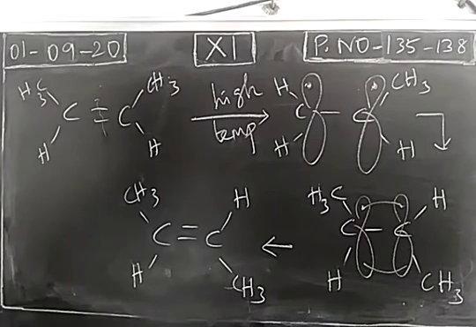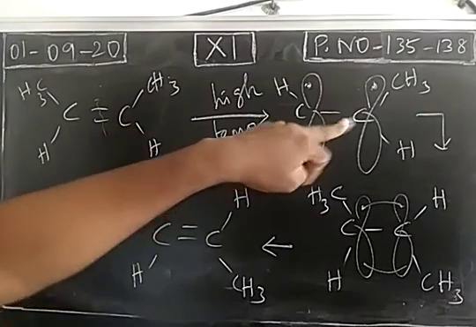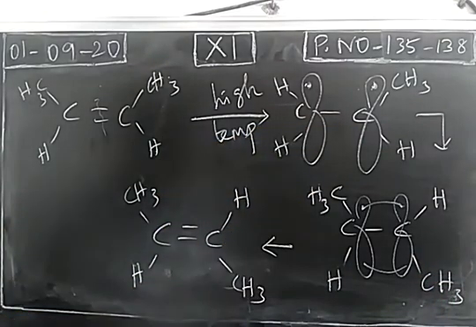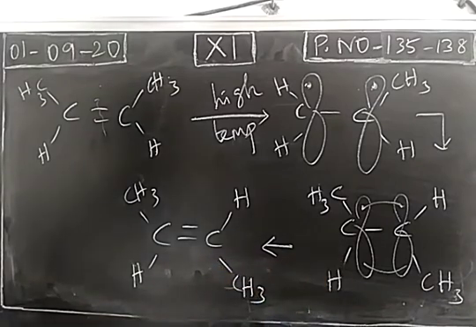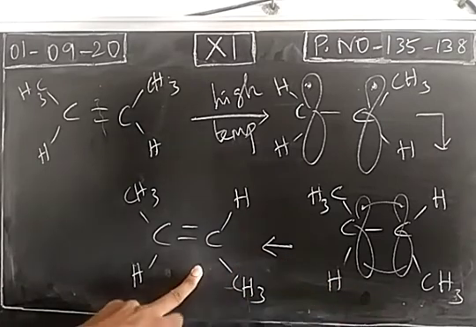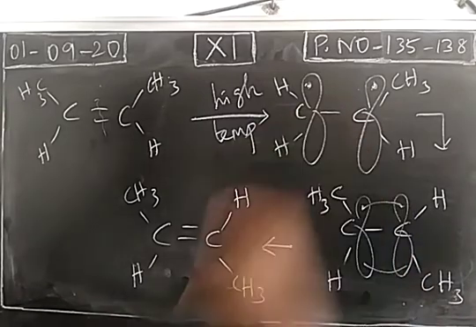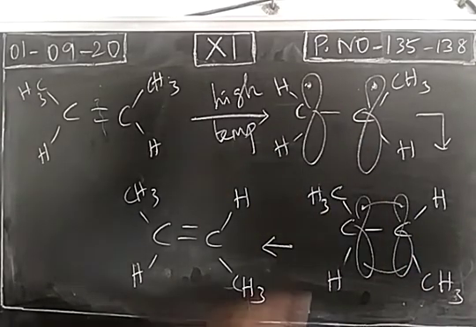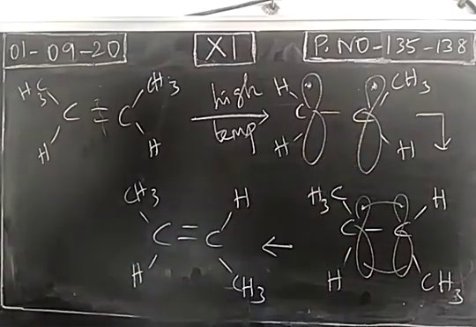So this is the interconversion process. We have taken a cis isomer. When the temperature is increased, the pi bond is broken and carbon single bond carbon is rotated. And in the reformation step, the reformation is a cooling process. We just reduce the temperature. During the cooling process, we get a trans isomer. So this is trans but-2-ene. This is one possibility. Another possibility is that carbon single bond carbon cannot be rotated, which means again we will get a cis isomer. So the first possibility is obtaining the trans isomer from the cis isomer due to carbon single bond carbon rotation.